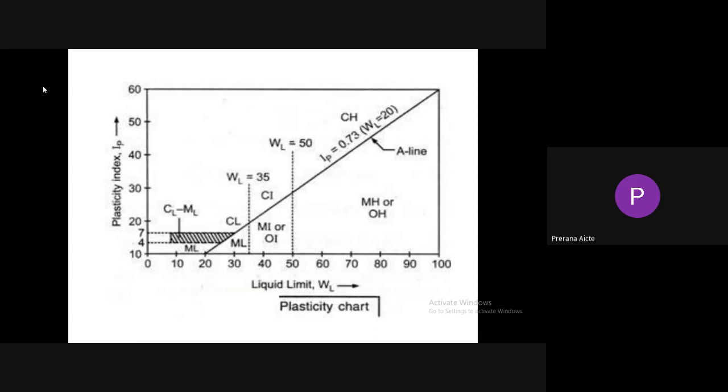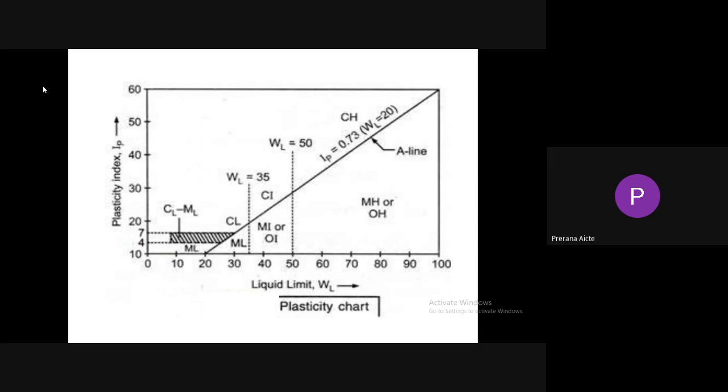In order to differentiate whether it is a clay or a silt or an organic soil, we use a plasticity chart. The plasticity chart was designed by Arthur Casagrande. It consists of plasticity index on the y-axis and liquid limit on the x-axis. A line passing through 20 will be there. It is called the A line, the Arthur Casagrande line.